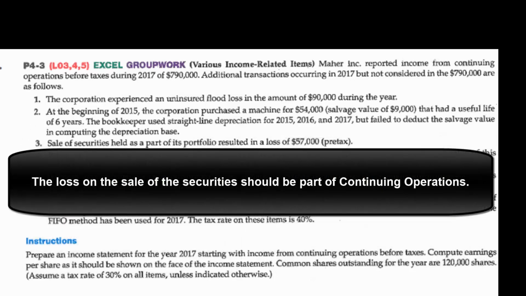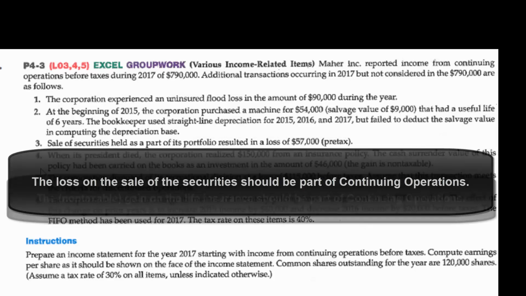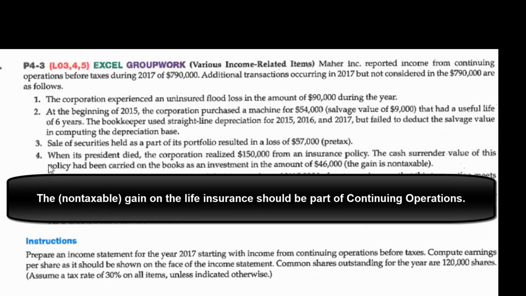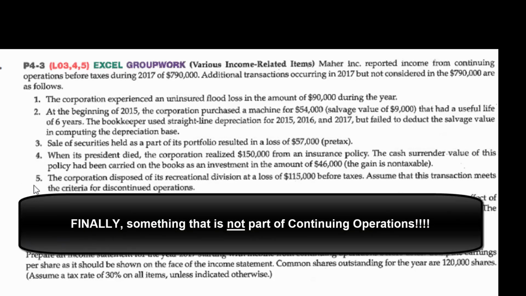Sale of securities held as part of its portfolio resulted in a loss of $57,000. The president died, so they got a $150,000 insurance policy. It was carried on their books for $46,000. The gain on life insurance is not taxable. They disposed of its recreational division at a loss of $115,000 before taxes. Assume this transaction meets the criteria for discontinued operations.